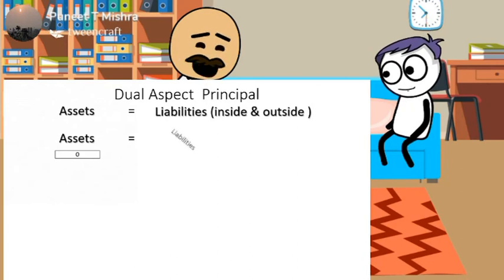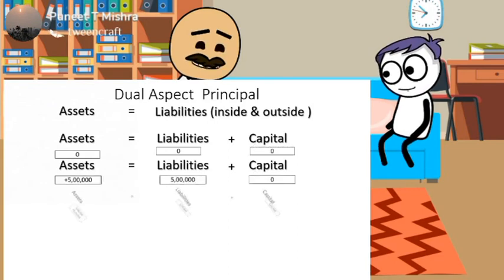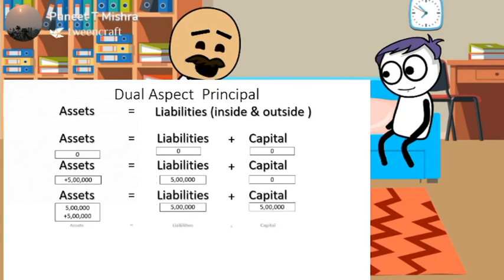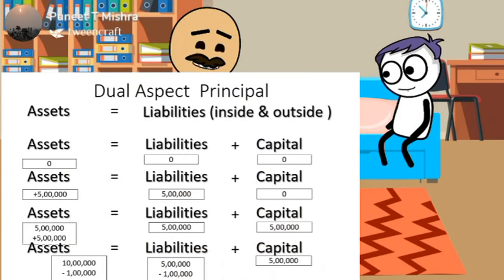Whatever transaction takes place, whatever happens in the business, this formula should stand. If there is a change in asset, it will lead to a change in capital or liability, or both. And this will happen with the assets also. If there is a change in capital or liability, the asset or capital will also get affected.